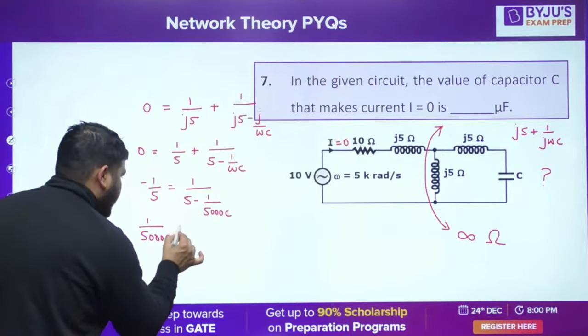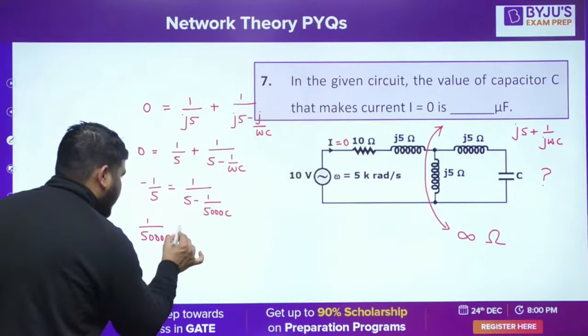Is it fine, guys? So it's 20 microfarad. Yes, that's correct. So the answer came out to be 20 microfarad. I think it's easy peasy. In 2 lines you can solve this question. I hope you understood it. Let's proceed with the next question, guys.